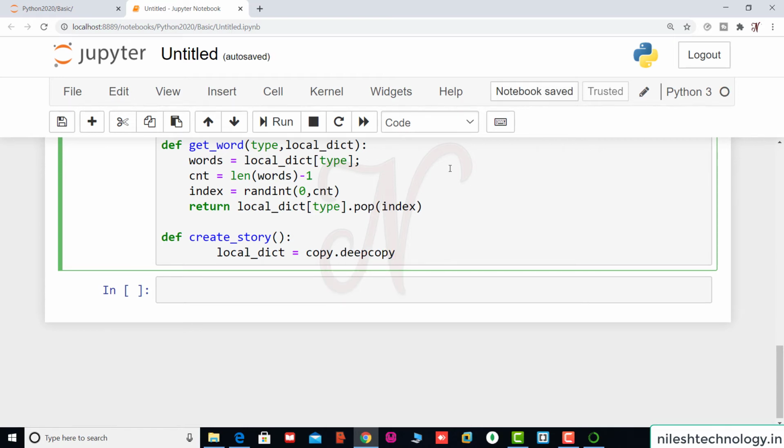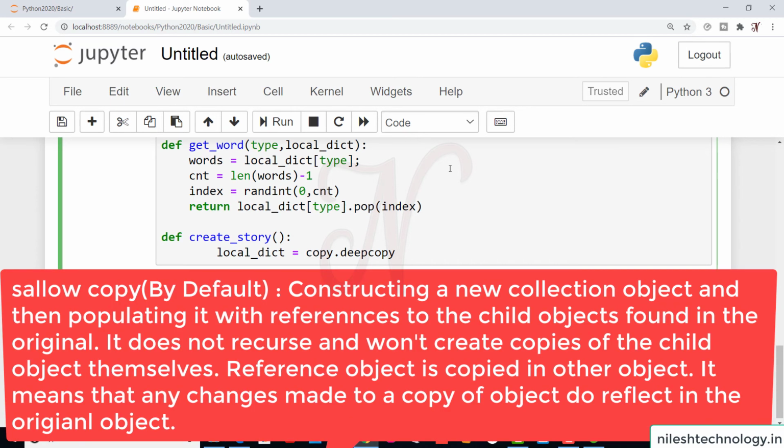So there are two copies, deep copy and shallow copy. By default it is the shallow copy. It means that when you construct a new collection object and then populate it with references to the child objects found in the original, it is not recursive and won't create a copy of the child objects themselves. So the reference object is copied in the other object. It means any changes made to a copy object do reflect in the original object. So this is a shallow copy which is the default.